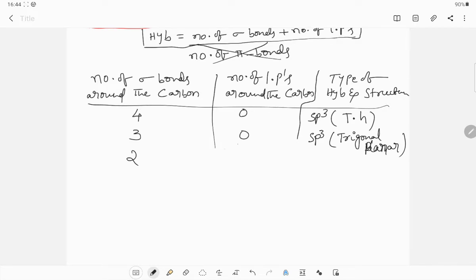Next, number of sigma bonds 2, lone pairs 0, then it is sp, linear.